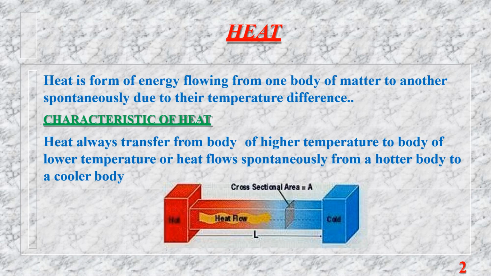What causes a substance to be hot and what causes a substance to be cold? How do we measure the hotness and coldness of a body? So now come to heat. Heat is a form of energy flowing from one body or matter to another spontaneously due to their temperature difference. The characteristic of heat is that it only transfers from a body of high temperature to low temperature. It means that heat transfers from a hotter body to a colder body.